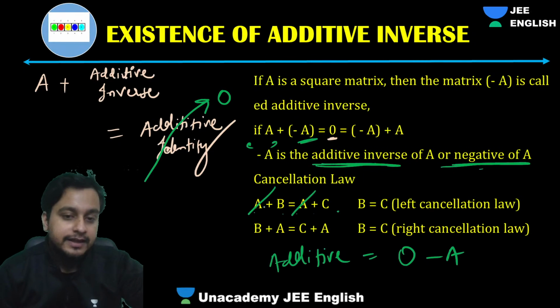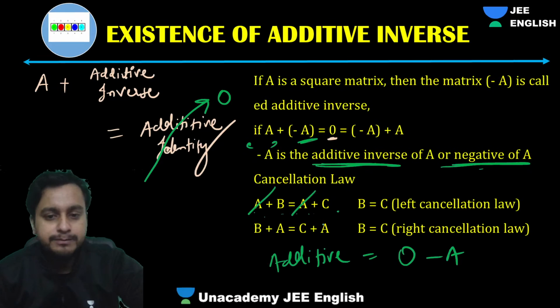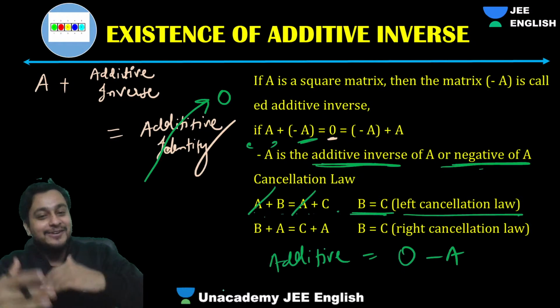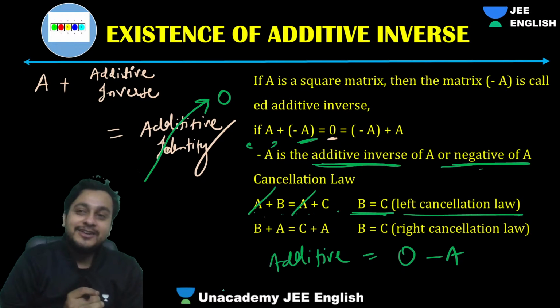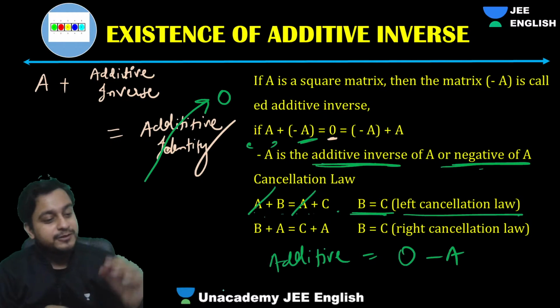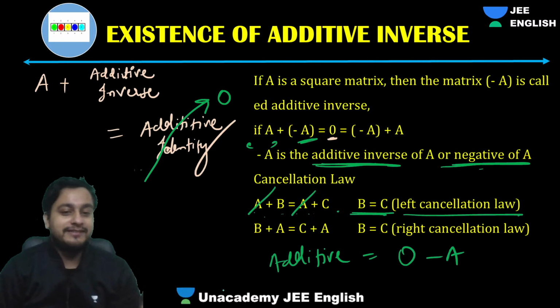We can obviously, if adding anything to it, it's giving us the addition of that with the other thing. Obviously b equals c. This is called left cancellation. Okay, we are learning some small things. I know you may wonder why sir is teaching all that, but this is important because we should know what we can do and can't do in a matrix.